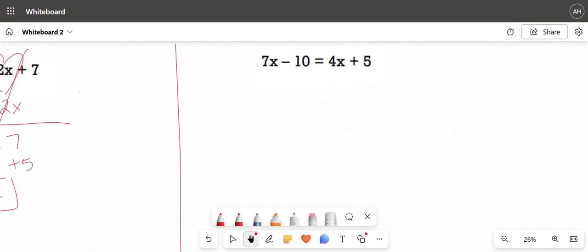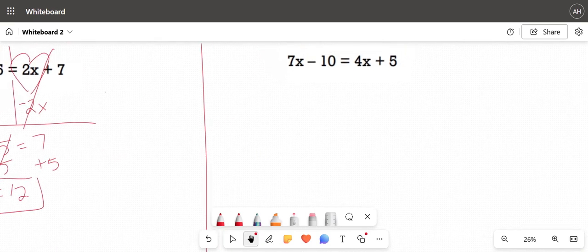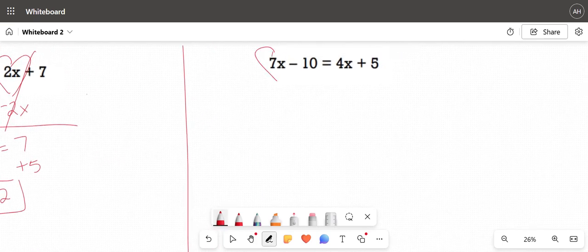Now I'm going to do example 2 the exact same way, right? Our x's are in love, but they're separated by the equal sign. We want them together, so I need to move one of them to the other side. You want to move the smallest x, right? So if I'm looking at 7x and 4x, I know 4x is going to be smaller, so that's the one I'm going to move. Since 4x is positive, I'm going to do the opposite and I'm going to subtract 4x from both sides.